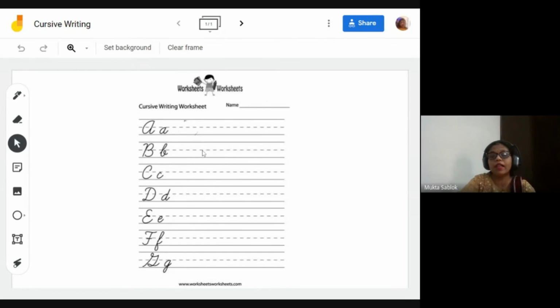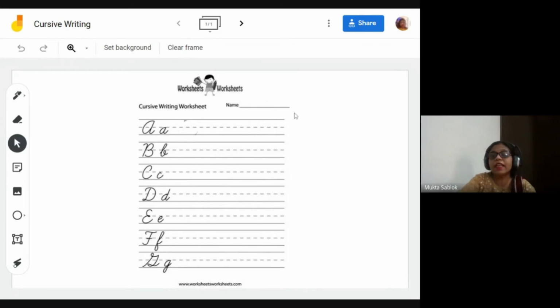But I have not inserted it as an image, because when your students are working, students will work in their own way, and a student of grade 12 will also work like that, just as a student of grade 1 will, and senior students will distract more. They can move anybody's image from one place to another. So I have inserted this worksheet as a background. Nobody can move it.